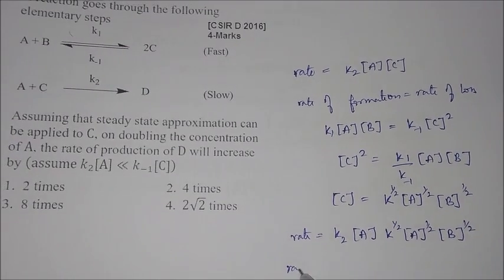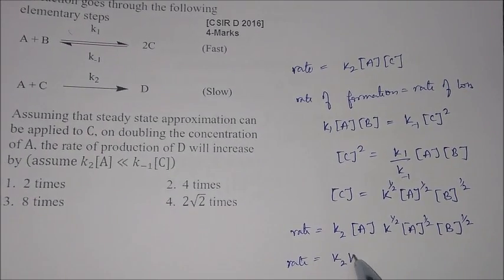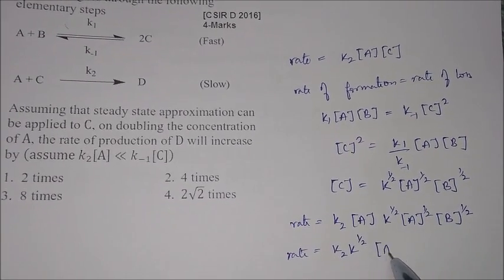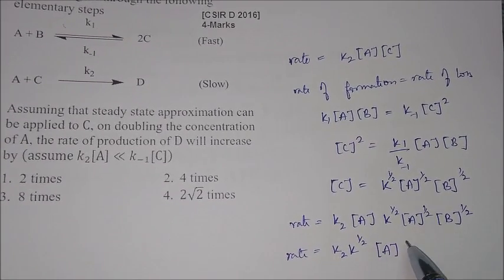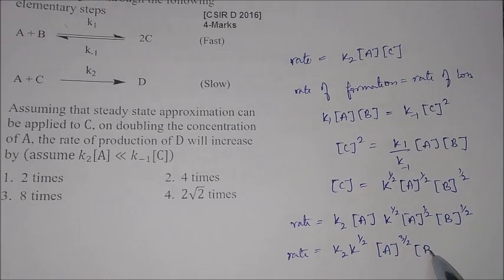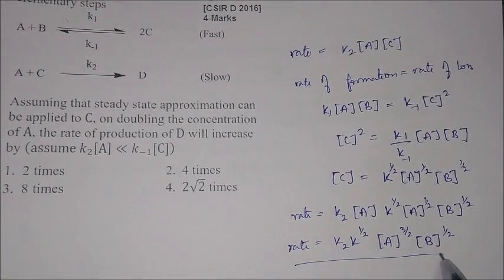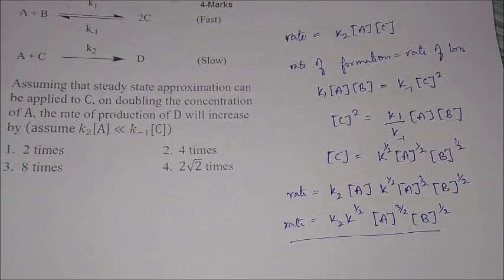Let's solve it. The rate will become K2 into K to the power 1 by 2; these both are constants, so we are writing them in the front. Now A to the power 1 plus 1 by 2 will become 3 by 2, and B to the power 1 by 2. So this is the rate equation.